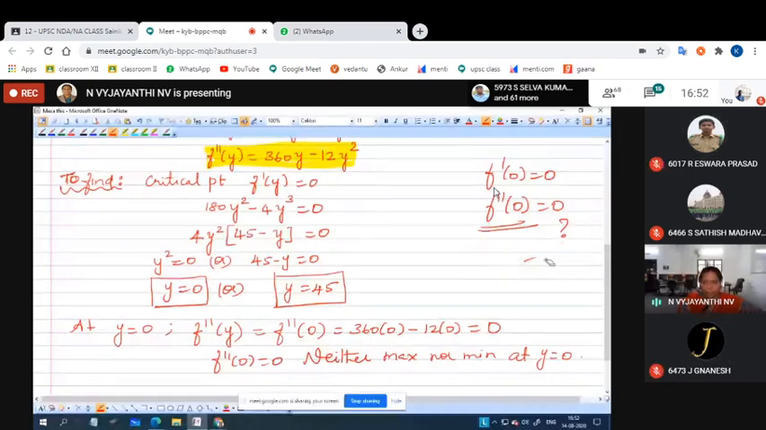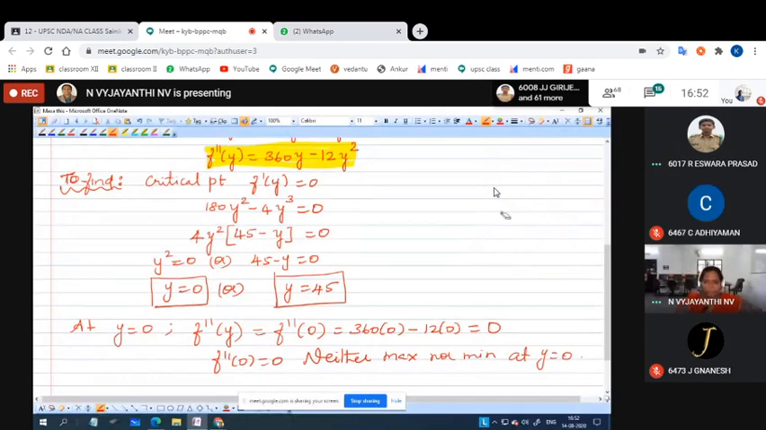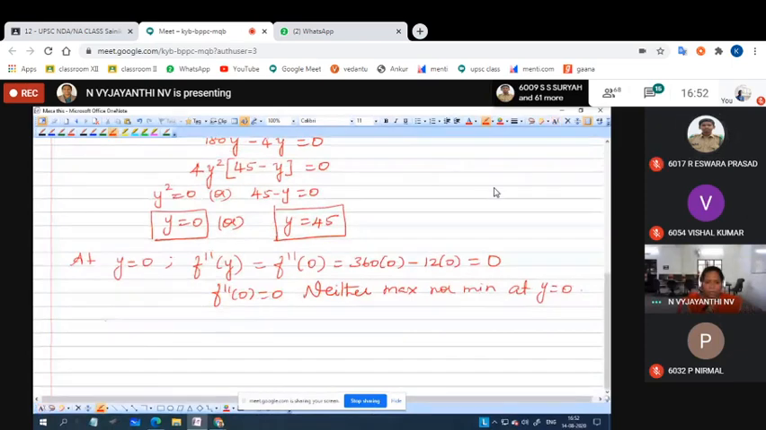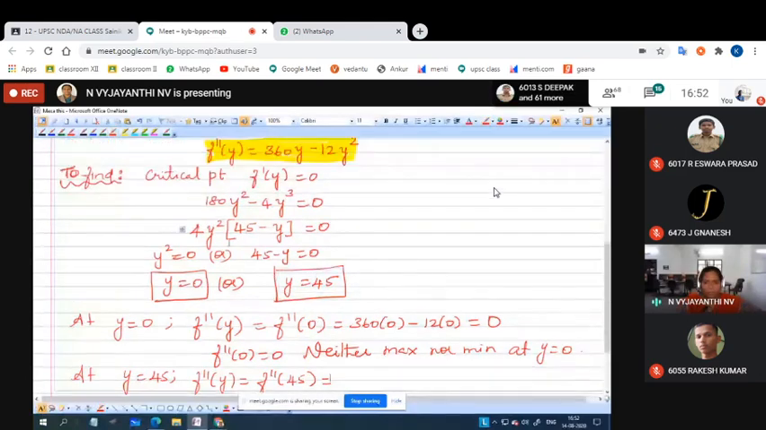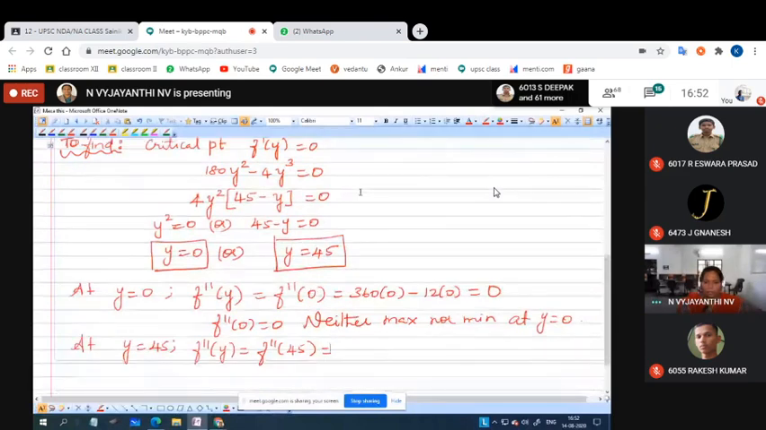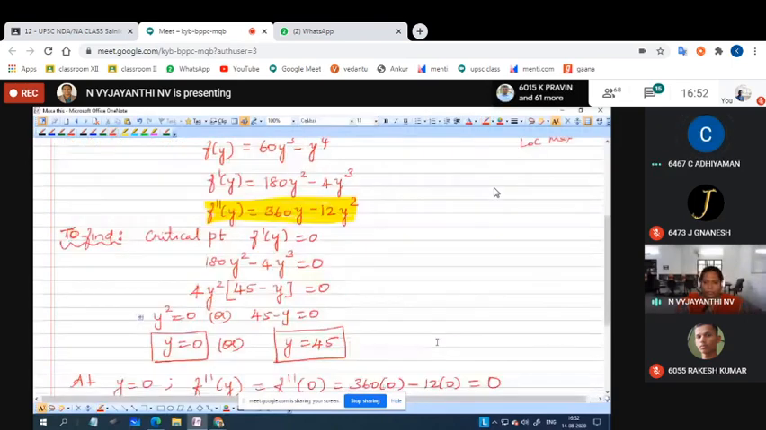So next, we have one more critical point. What is it? y equal to 45. At y equal to 45, we should check whether the second derivative is positive or negative. We have f double dash of 45. I hope we have written it in a simplified form. So we will have 360 into 45 minus 12 into 45 square.